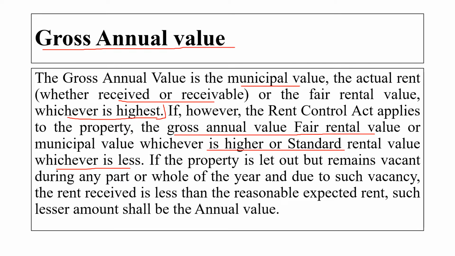If supposing the house property is let out but it remained vacant during the whole year, or for 6 months people are living, and during another 6 months it was vacant, so during such a vacancy the rent received is less than the reasonable expected rent, and such lesser amount that time will be treated as the annual value.